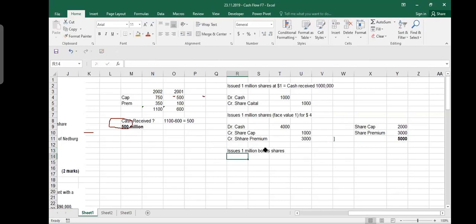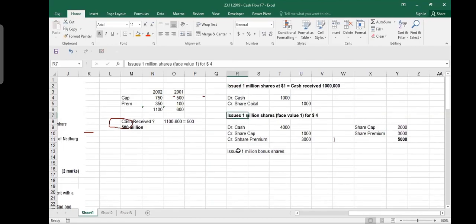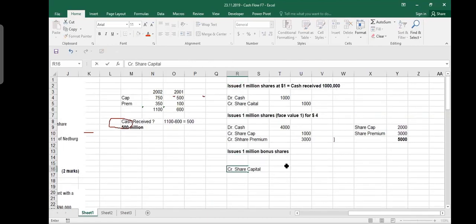Of course, whenever you issue bonus shares, it is always at face value. So I will credit share capital 1 million. What do I debit? This time I'm not getting any cash. Previously you debited cash because you were receiving cash. Now you are giving bonus shares, and bonus shares are not given for cash. So you always debit the share premium account.